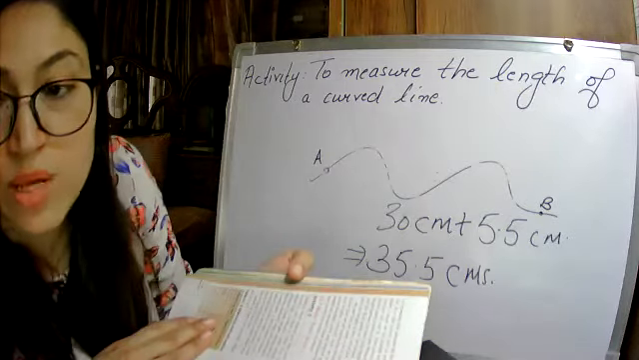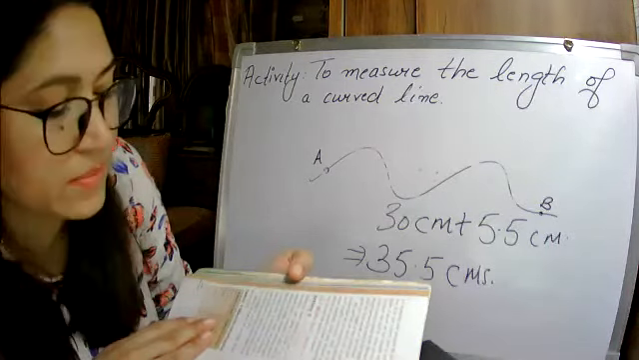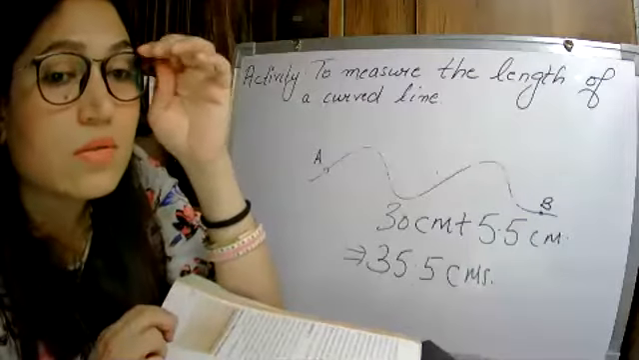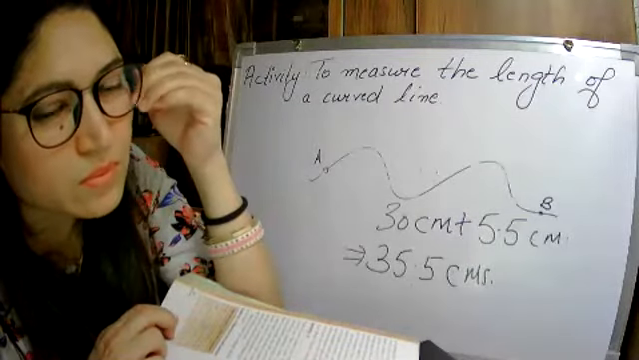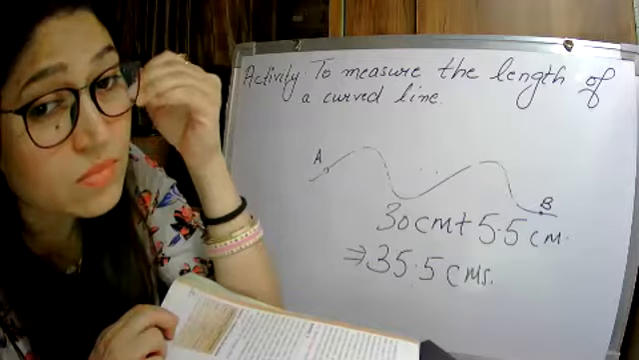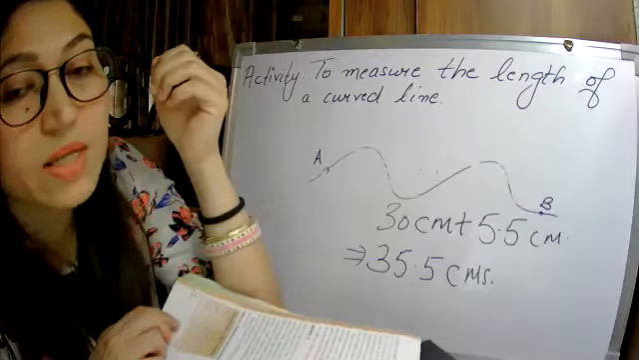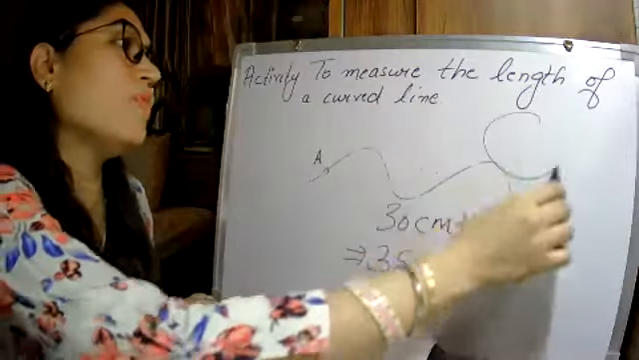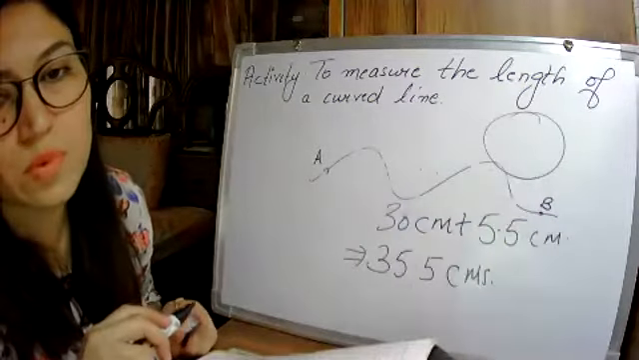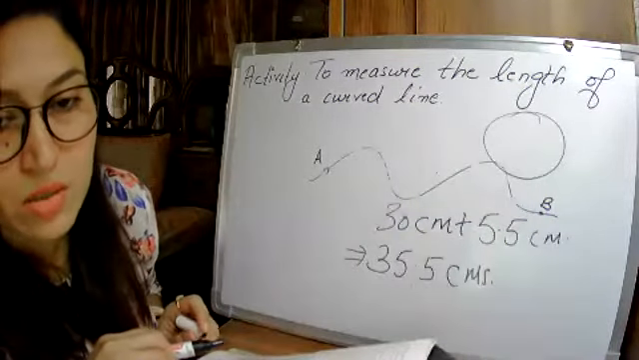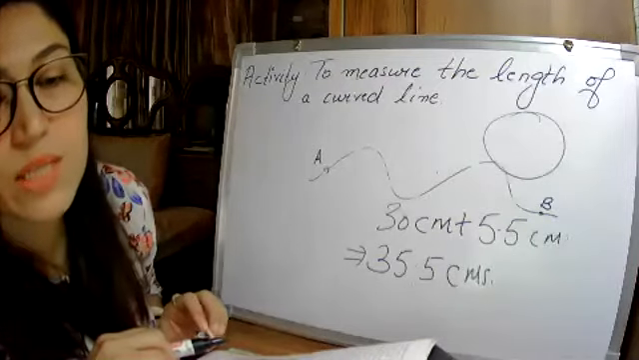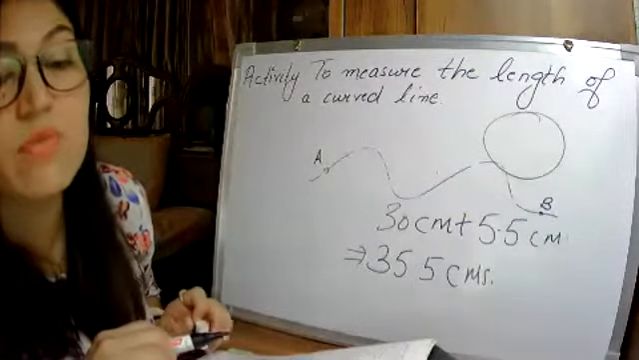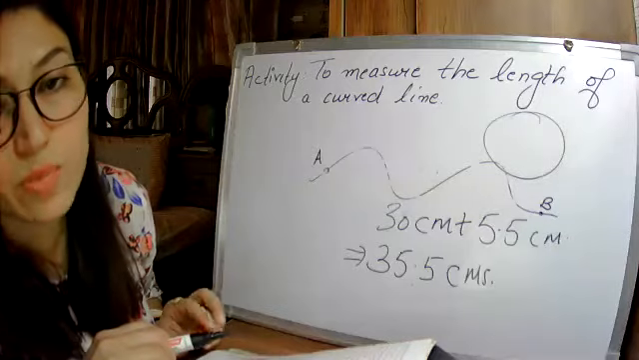Excuse me, ma'am. Ma'am, this method with the thread, can we use it on a circle also? Yes, definitely. A circle can also be measured with the help of the thread. Anything that is not straight, because you know that with the scale you can only measure straight things. But a measuring tape can give you the measurement.